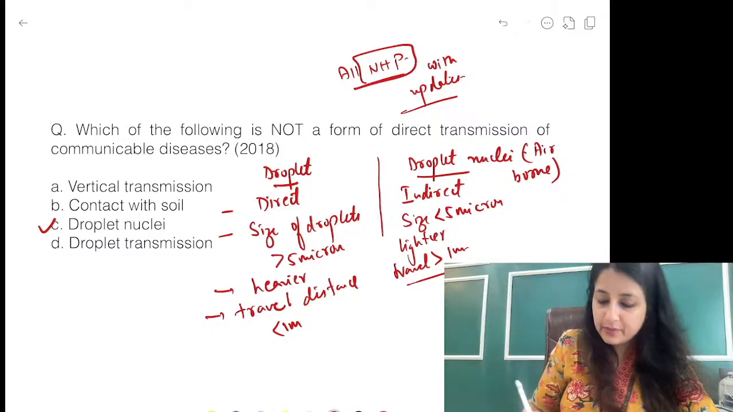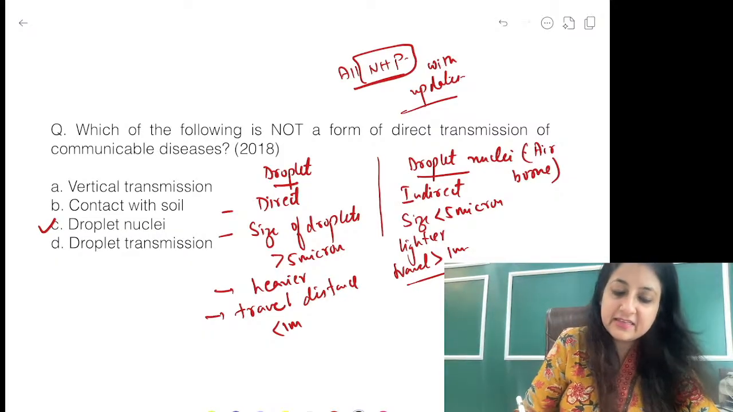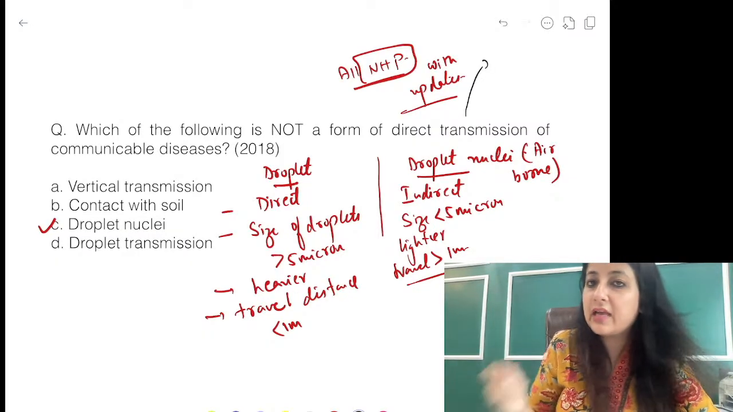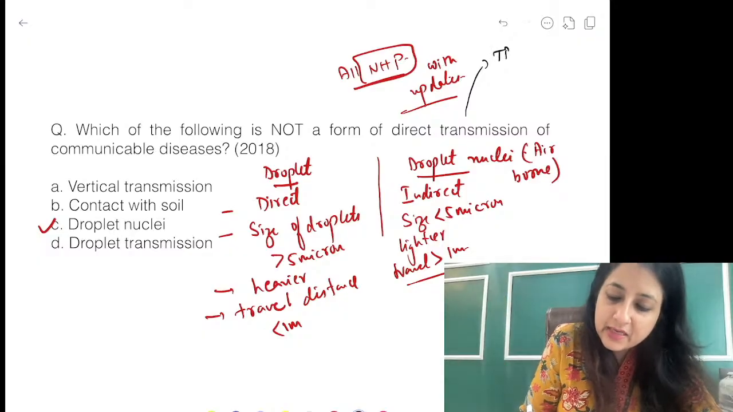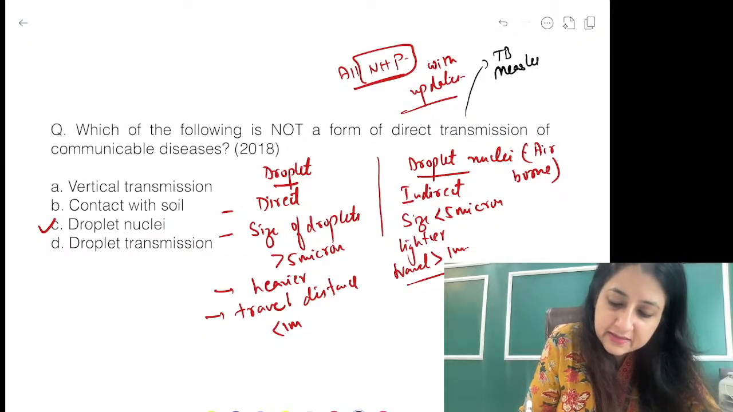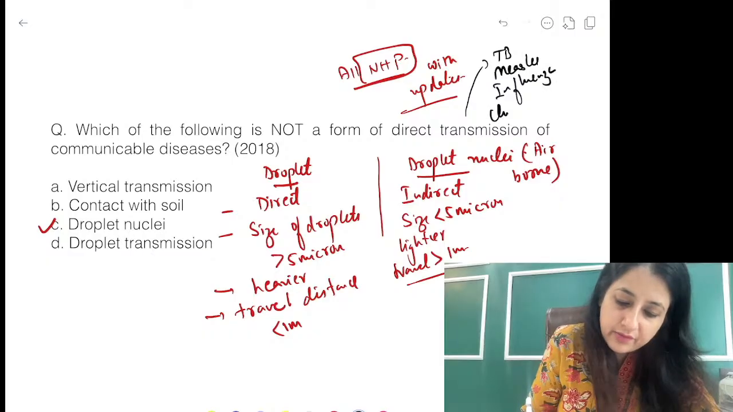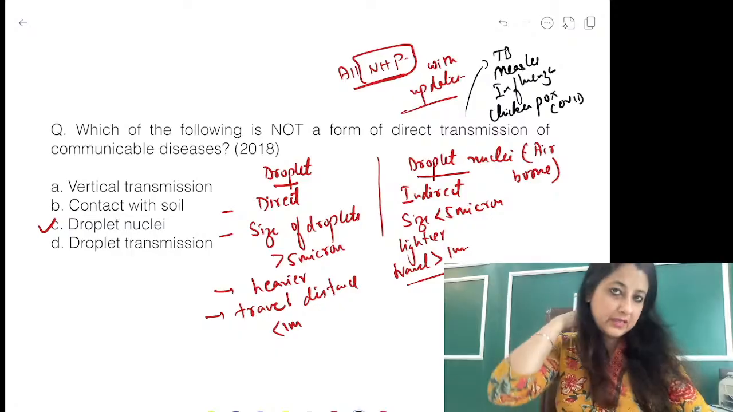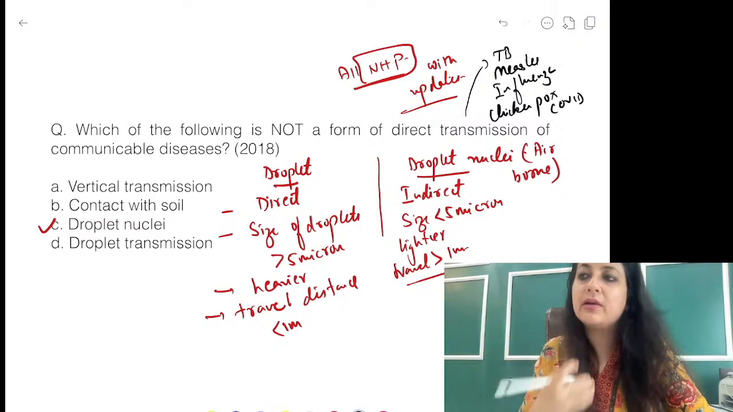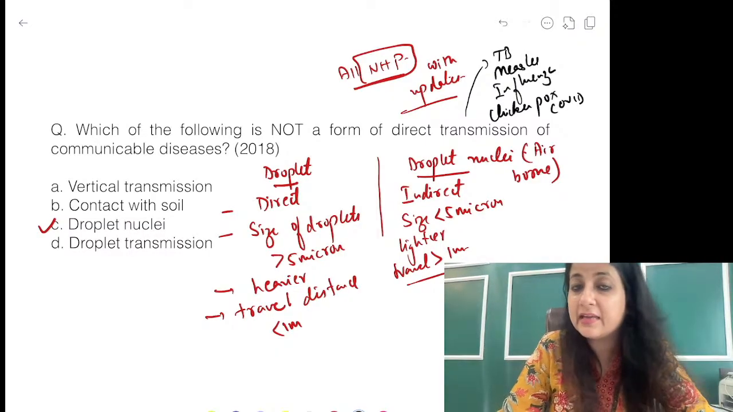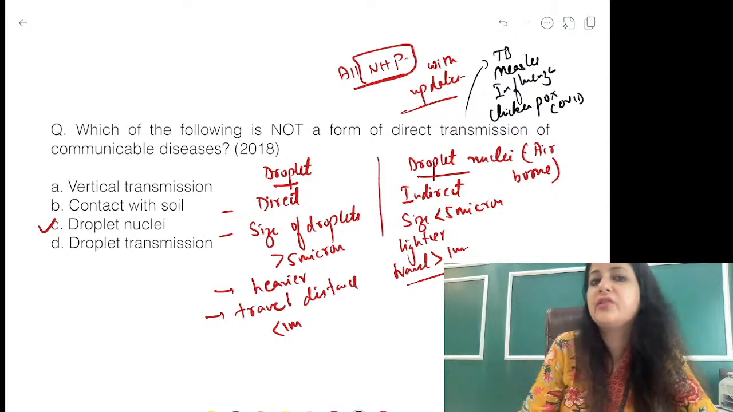Clear? And droplet nuclei, you have to remember the diseases which could come by droplet nuclei or airborne, which come in the exam: TB, measles, influenza, chicken pox, COVID. All right, TB, measles, influenza, chicken pox, COVID. This was a favorite AIIMS question also. Once upon a time they asked this many times, so I have brought this question and we have discussed it.